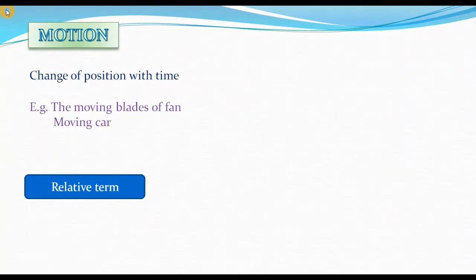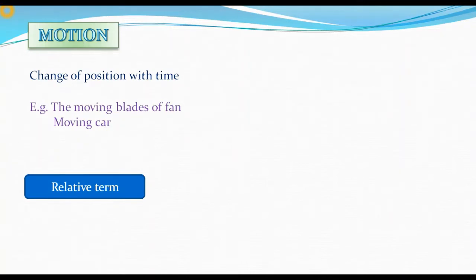Now, when I talk of motion, there's another interesting fact to be observed. What is that interesting fact? The fact is that motion is a relative term. What do I mean by relative term?